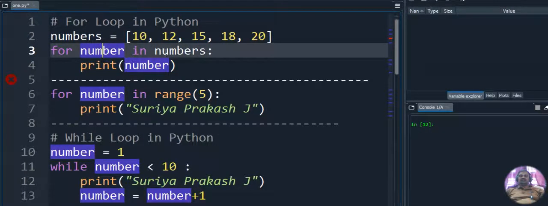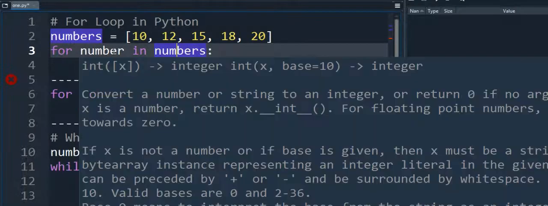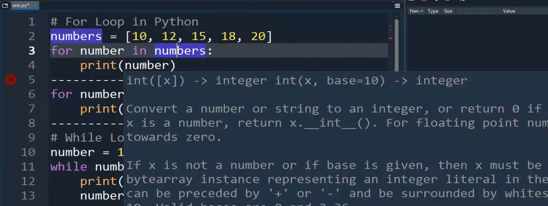So, for number in numbers. Numbers is what? The list. And number is what? The integer variable we write inside the for loop. So for integer variable number in list numbers. That is the statement we have to write. Inside that for loop we write a print statement with number. The first time, it will retrieve the value 10. The 10 will be stored in number, and we just print number as output.